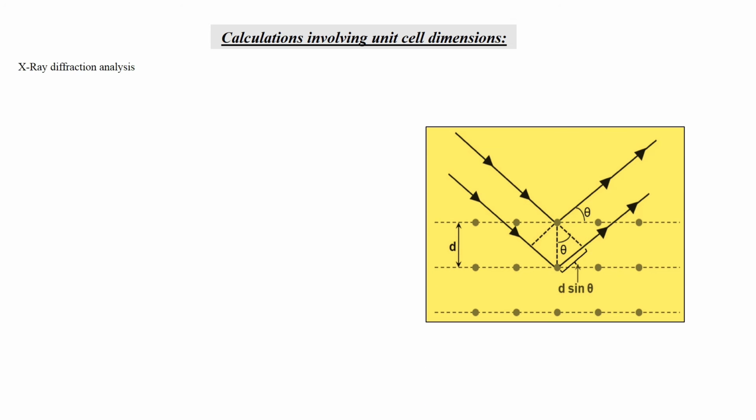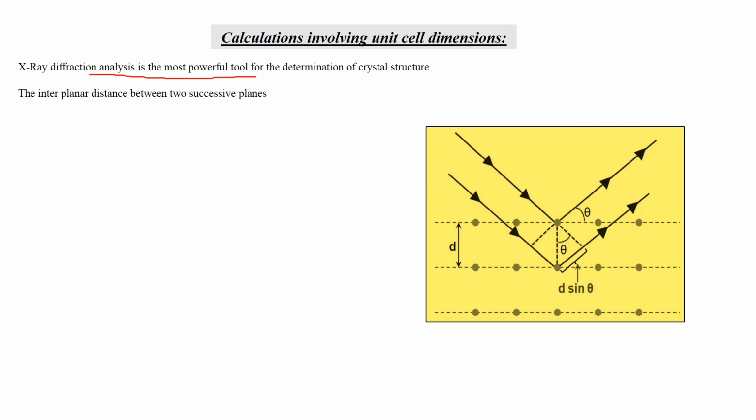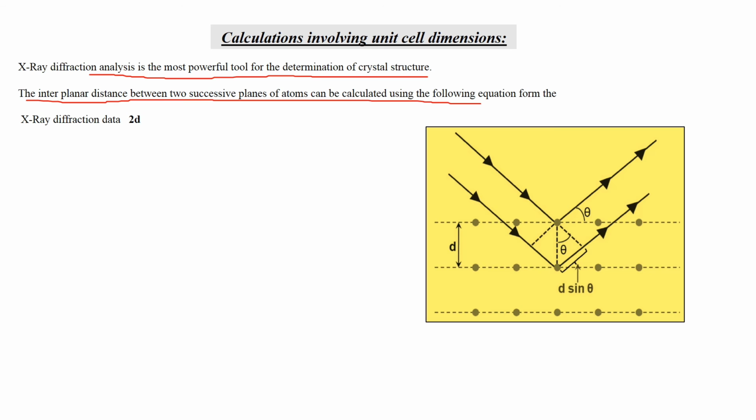And calculation involving unit cell dimension. X-ray diffraction analysis is the most powerful tool for the determination of crystal structure. The planar distance between two successive planes of atoms can be calculated using the following equation from X-ray diffraction data: 2d sin theta equals n lambda.